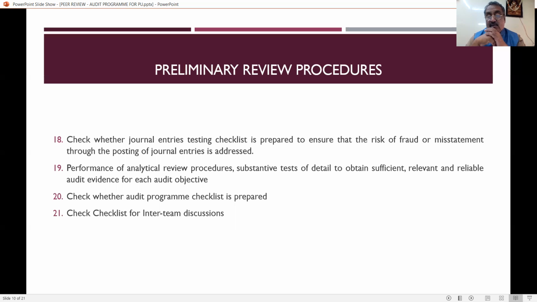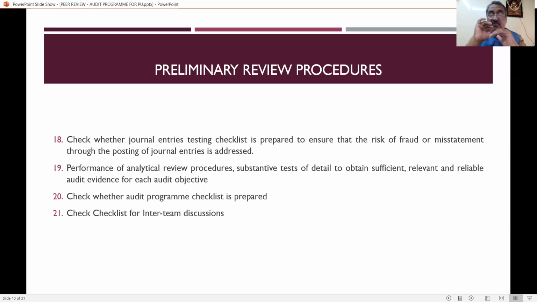And the next one is performance of analytical review procedures and substantive tests of details to obtain sufficient, relevant, and reliable audit evidence for each audit objective. So it is nothing but the practicing unit should get all the materials in hand, and all the materials should be reliable and relevant to the audit. And for each and every unit, whether the practicing unit has got all these details, again the peer reviewer has to check each and everything.